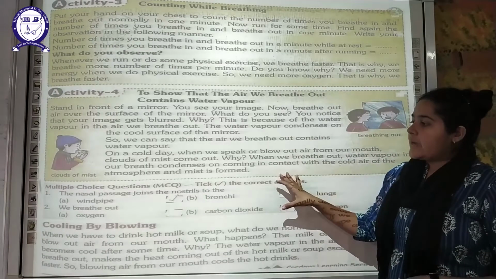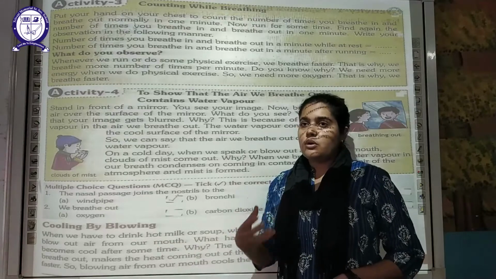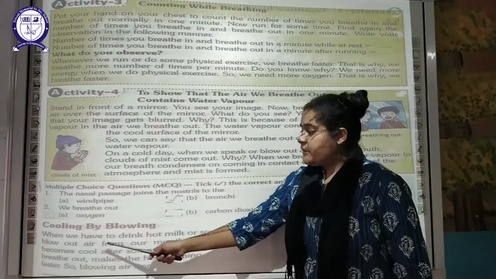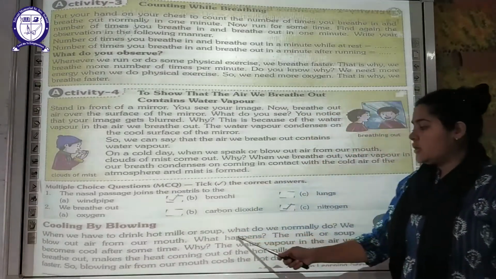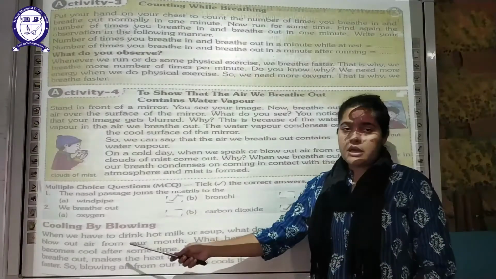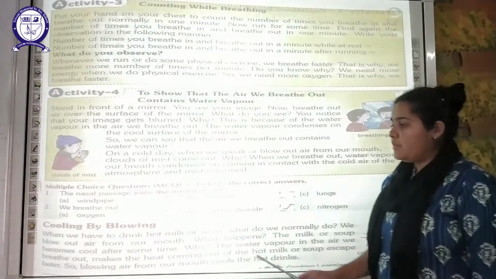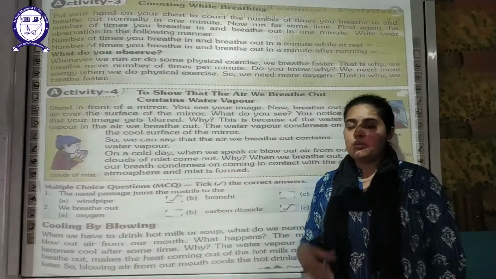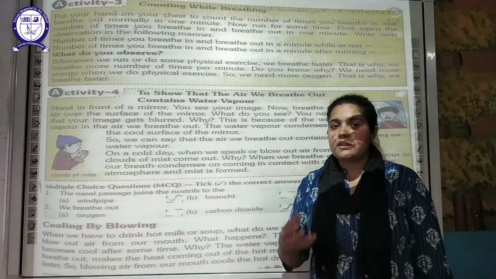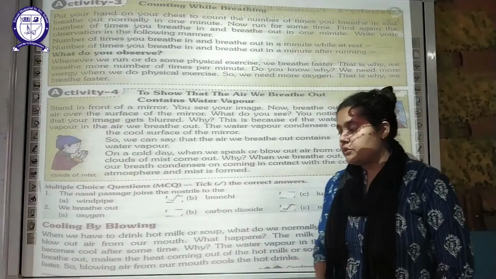Okay, so these were the activities. Now the next phenomenon is cooling by blowing. When you blow, it helps in cooling hot things. Like when we have to drink any hot milk or soup, what we generally do is blow at it with our mouth, and the milk or the soup will become cool after some time.